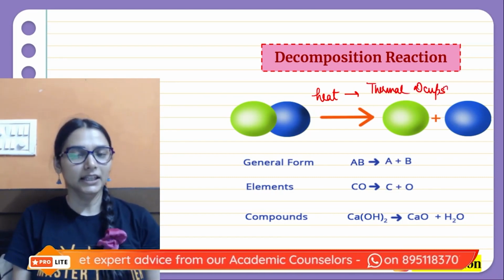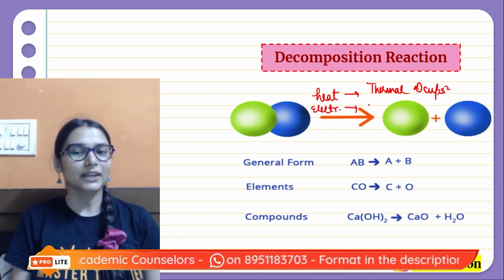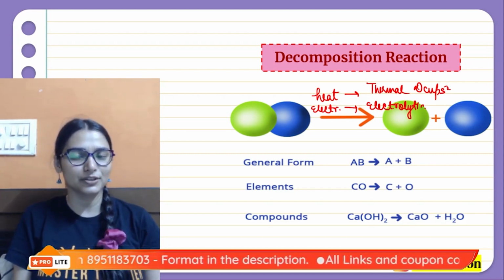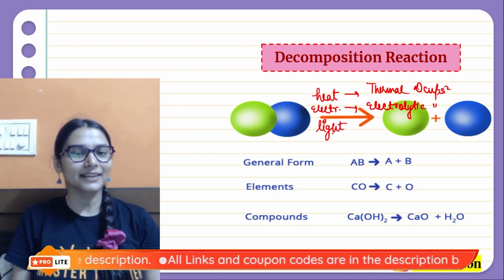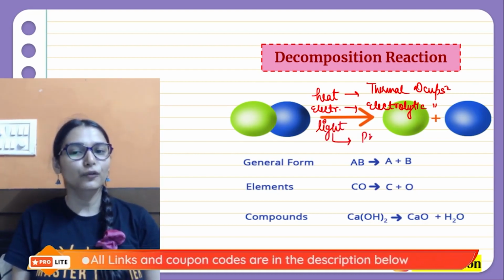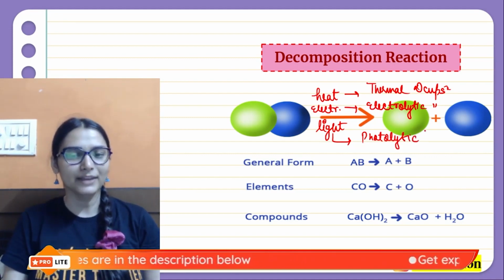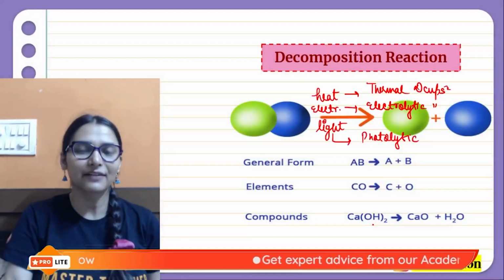Or they can take place in the presence of electricity, known as electrolytic decomposition, or in the presence of light, defined as photolytic decomposition. So very important reactions we have done here.